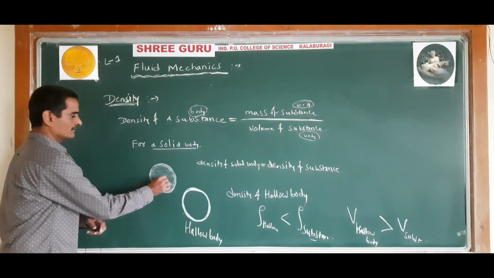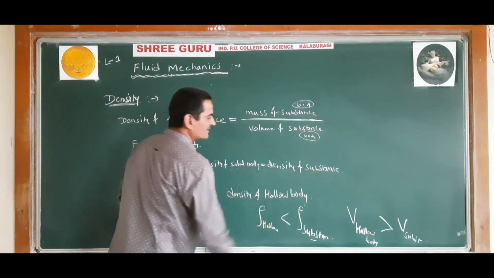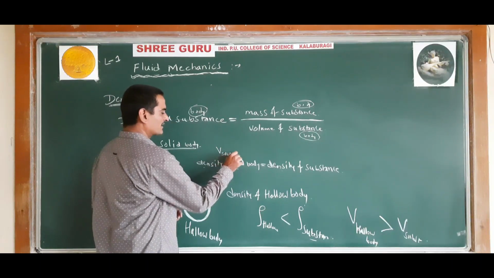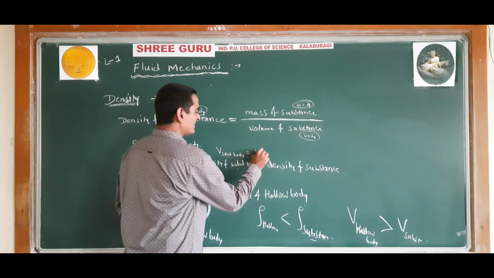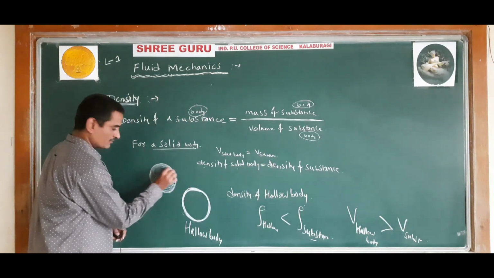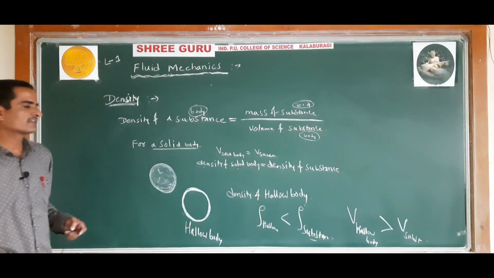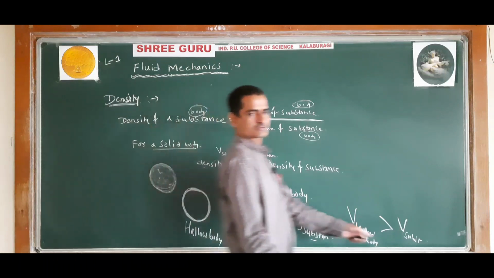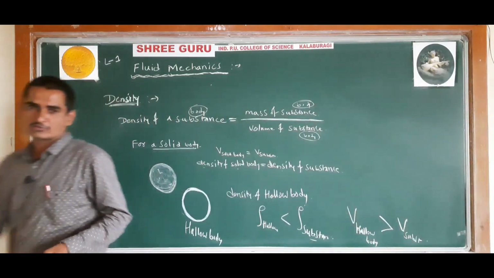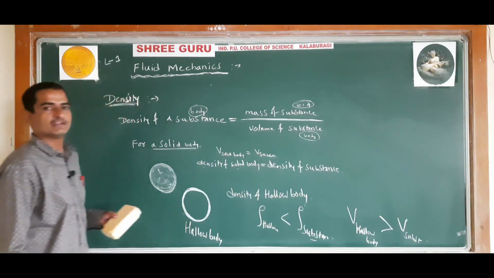But for a solid body, the density of the solid body is the same as the density of the substance, because the volume of the solid body is the same as the volume of the substance. However much volume the solid body has, that much is the volume of iron or whatever the substance is. I hope you understood this point. So the density of a solid body will be different from the density of a hollow body.